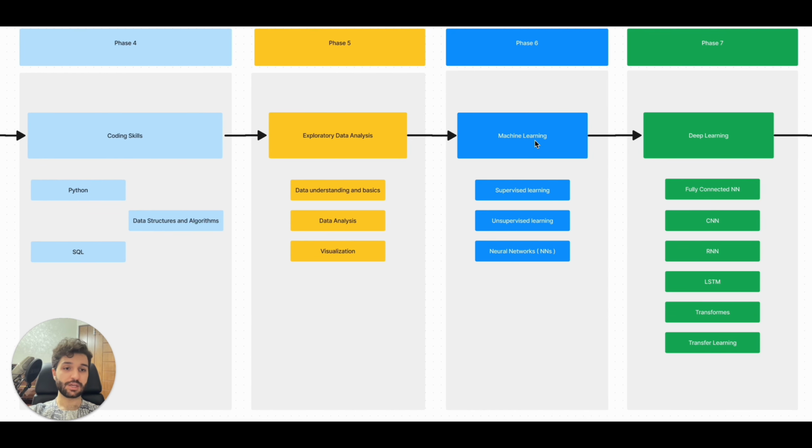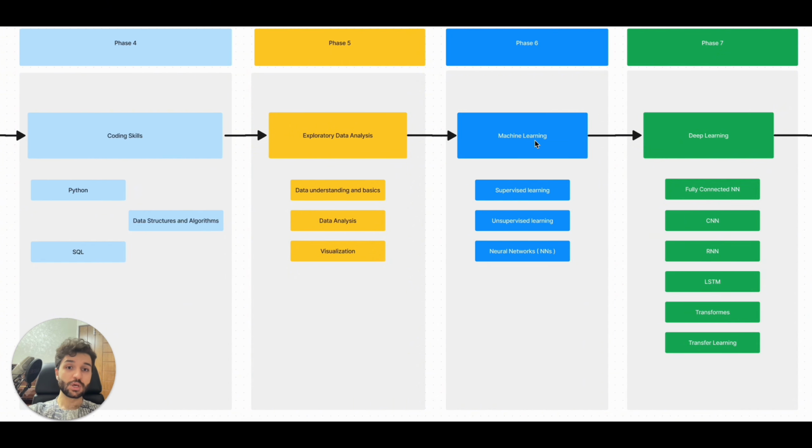Deep learning is also very important because we have many networks here in deep learning, and you should be able to use them. You should know where you should use, for example, a fully connected network. What is a fully connected network at all? What is CNN, convolutional neural network, RNN, LSTM, transformers, transfer learning. These are some important topics that we have in deep learning.